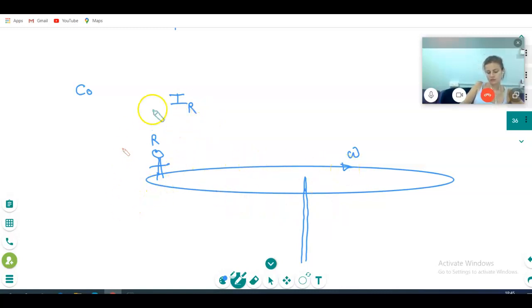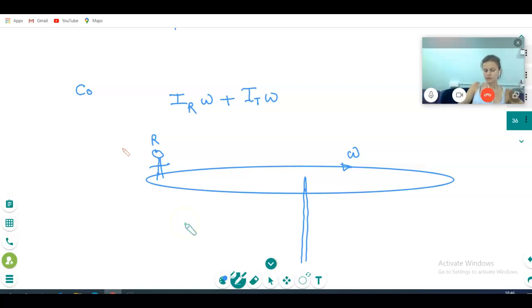So what is my angular momentum here? I R into omega. Correct? As I am rotating, the disk is also rotating, this table also. So I table on omega. Is it clear now? I am enjoying with my table.